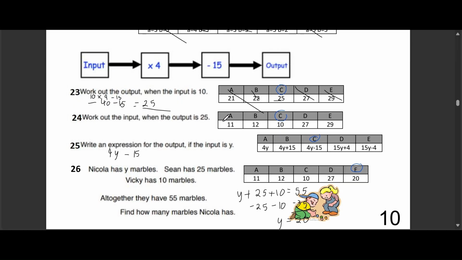Question 24. This time, we need to figure out the input when the output is 25. Our options are option A, 11, option B, 12, option C, 10, option D, 27, option E, 29. The correct answer here is option C, which is 10. Here's how we get there.